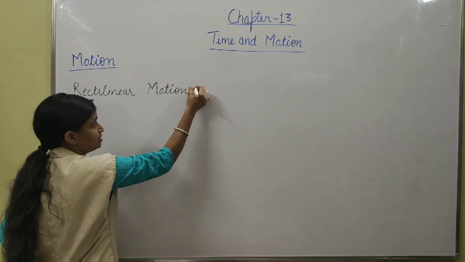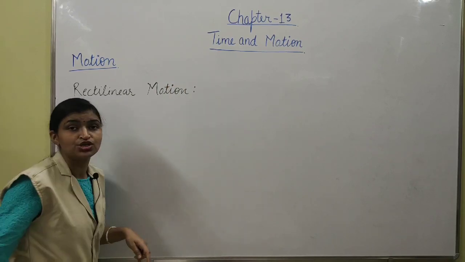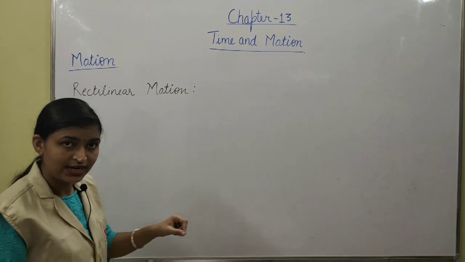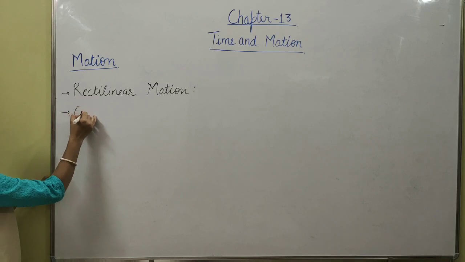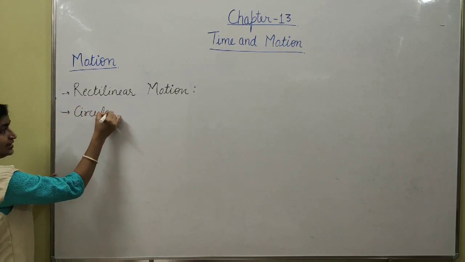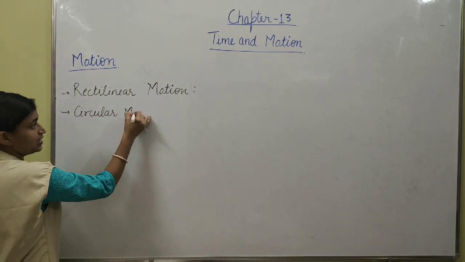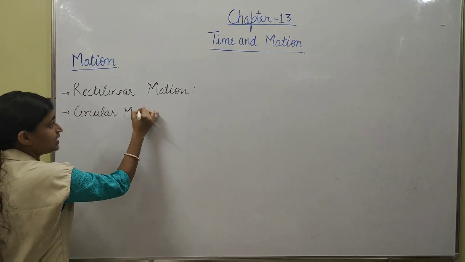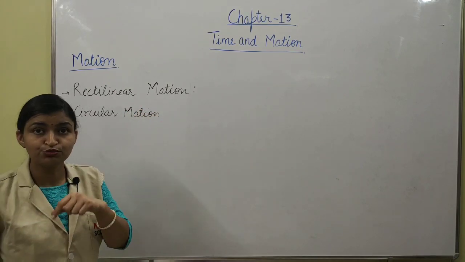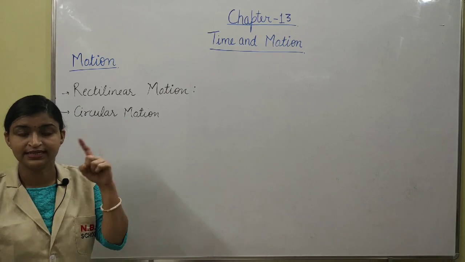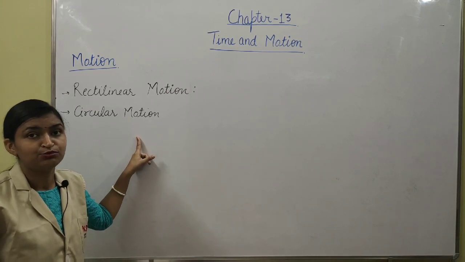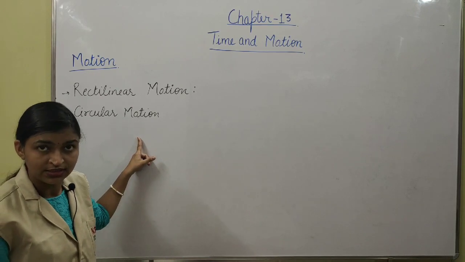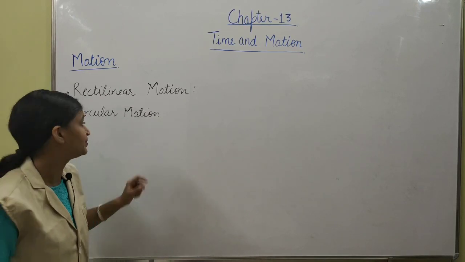That means the motion in which an object moves in a straight line is rectilinear motion. Next one is circular motion. That means the motion in which an object moves in a circular path. For example, the motion of earth around the sun is circular motion.